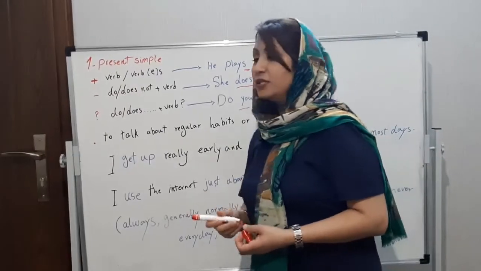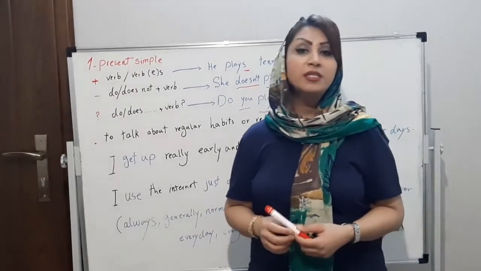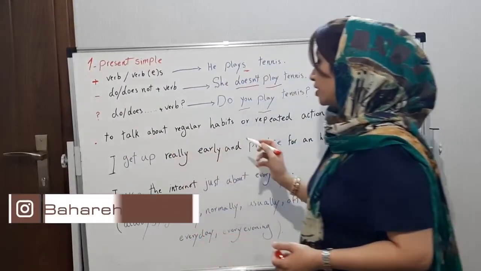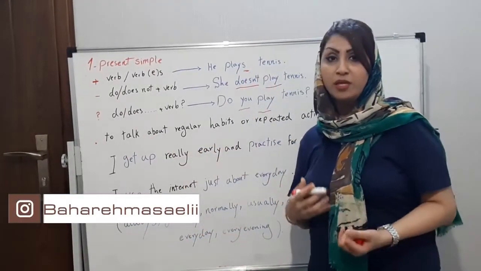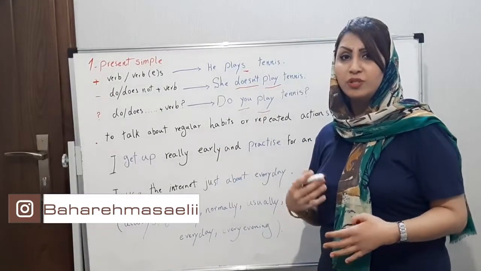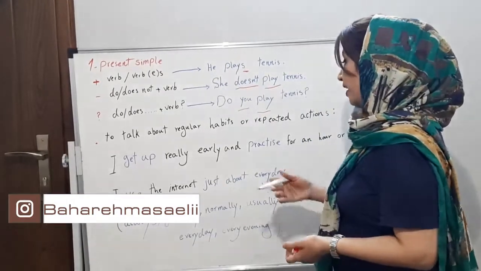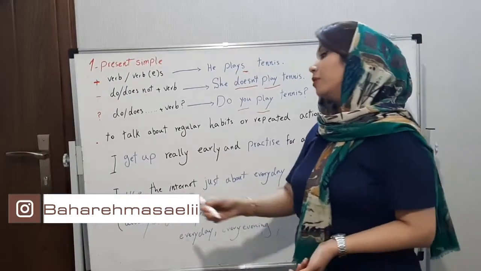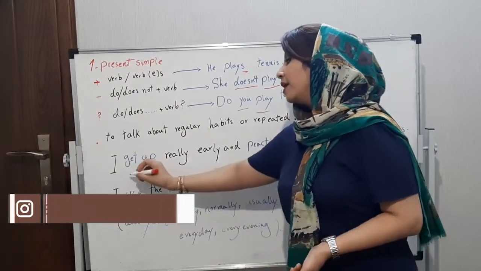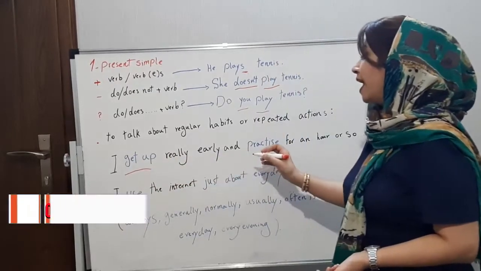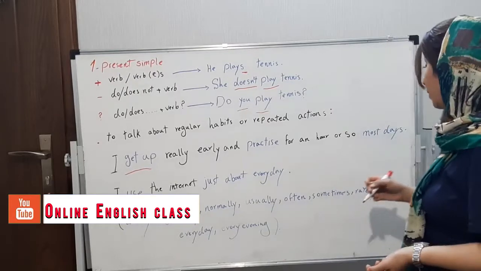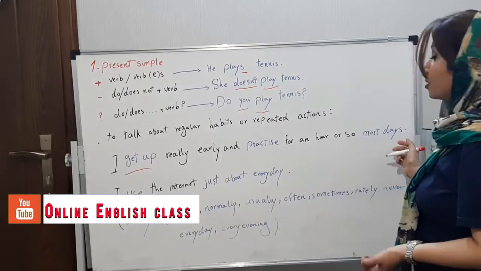Now, the usage of present simple: to talk about regular habits, things that you do regularly every day, habits or repeated actions. For example, I get up really early and practice for an hour, or so most days.